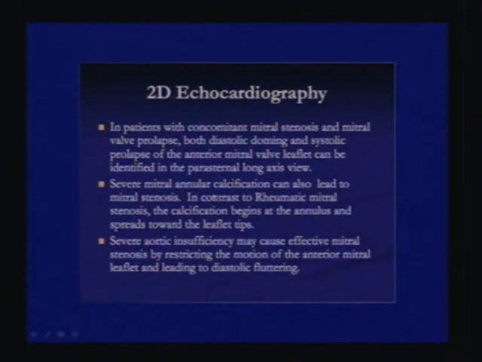While severe mitral annular calcification can also lead to mitral stenosis, as I showed you in the etiology, in contrast to rheumatic mitral stenosis, the calcification begins at the annulus and spreads towards the tip, while in rheumatic it always begins at the tip and spreads towards the annulus.